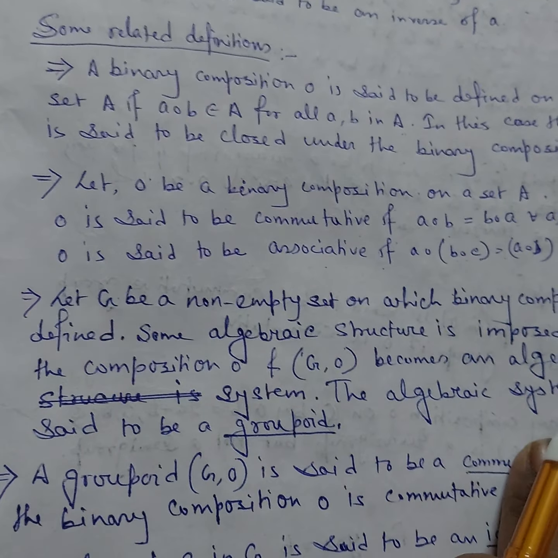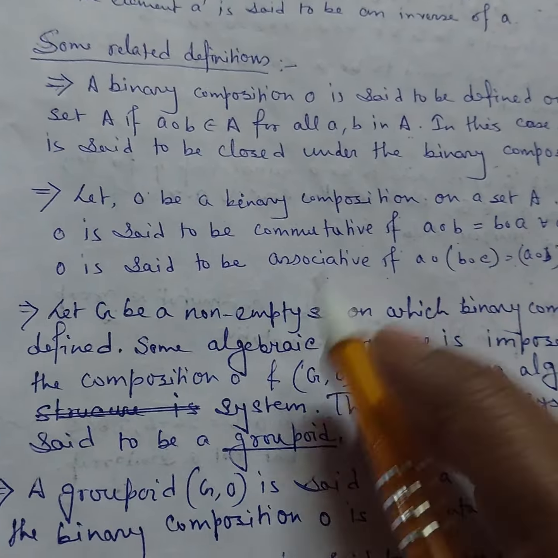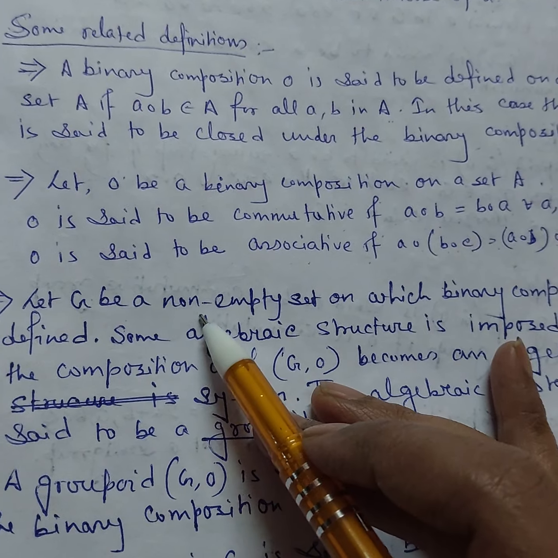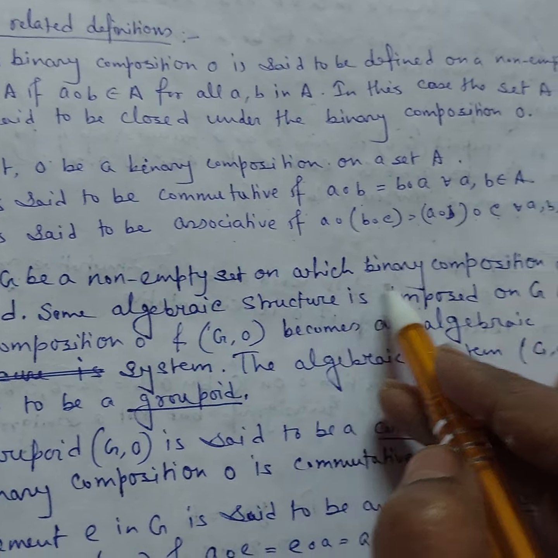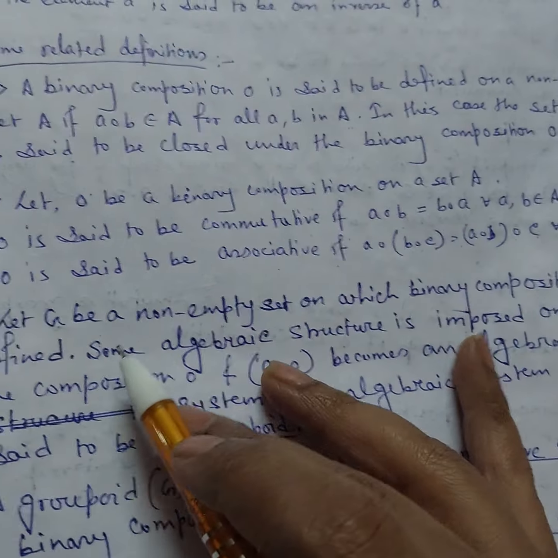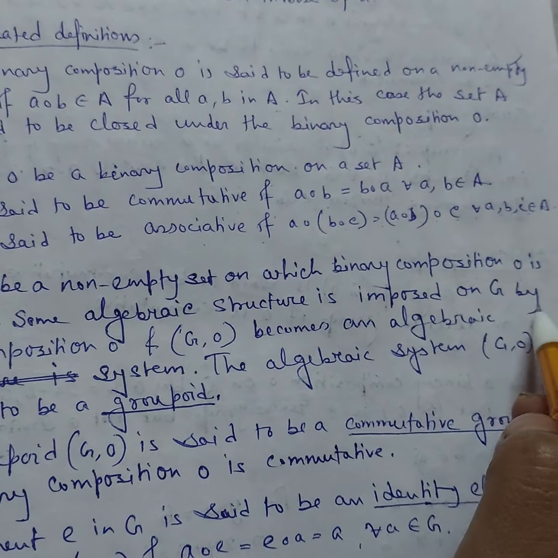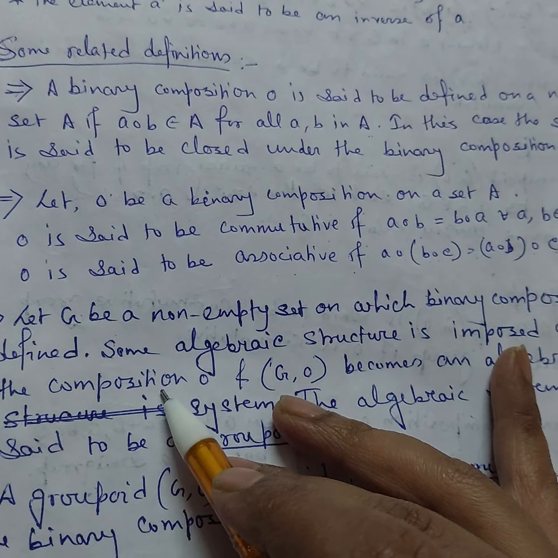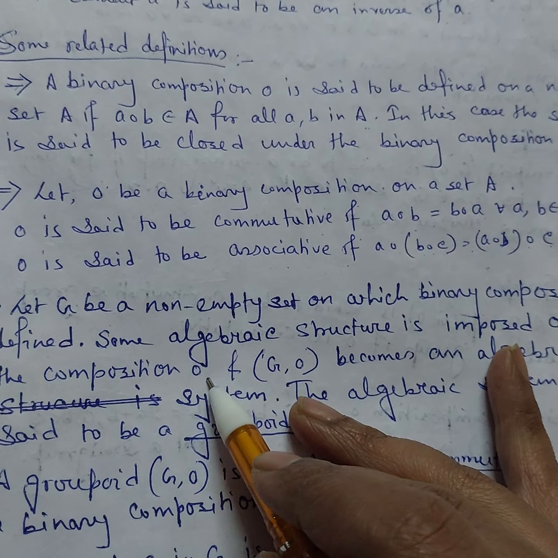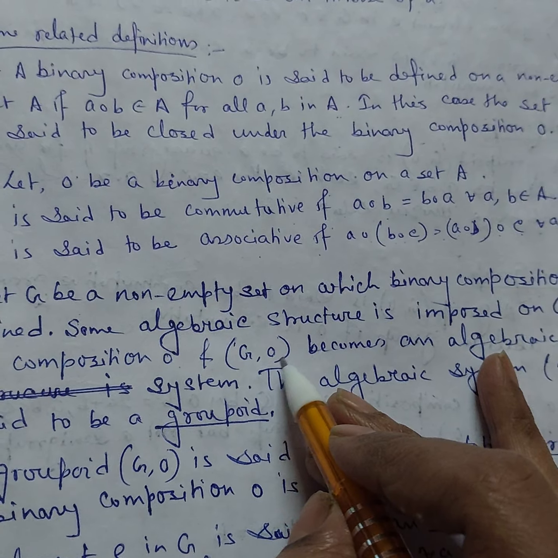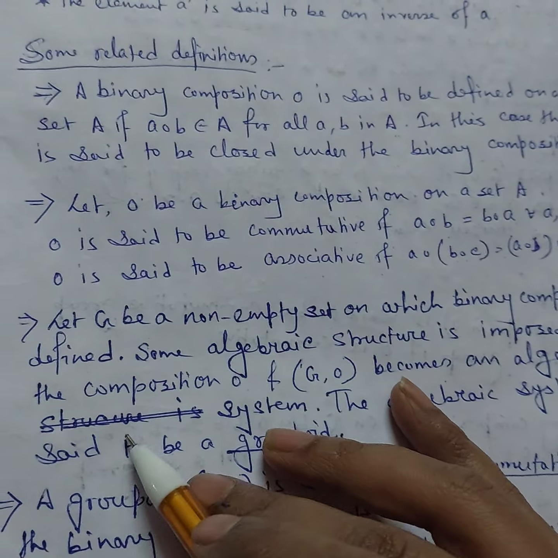Now another most important definition is groupoid. What is groupoid? Let G be a non-empty set on which binary composition ∘ is defined. Some algebraic structure is imposed on G by the composition ∘ such that (G, ∘) becomes an algebraic system.